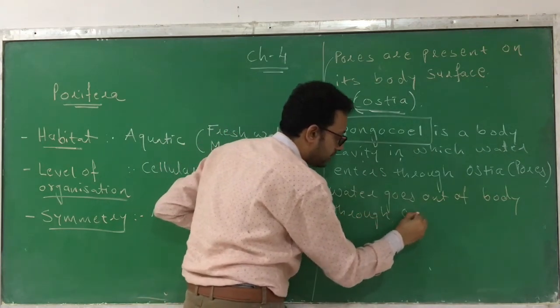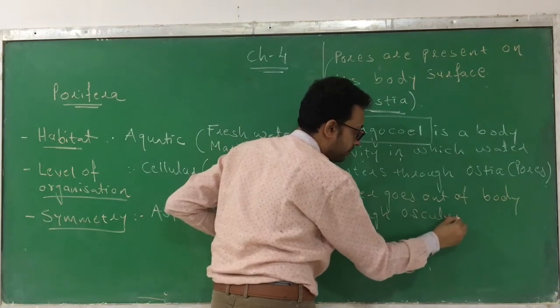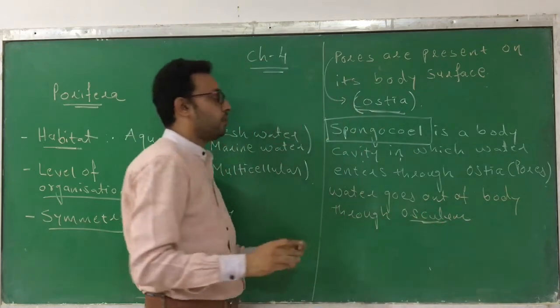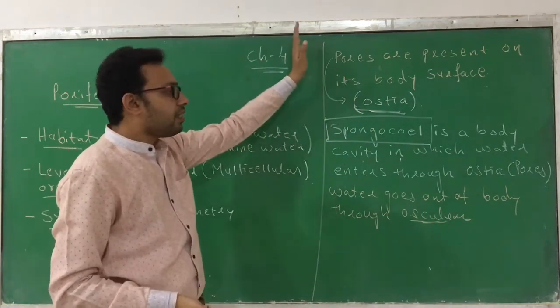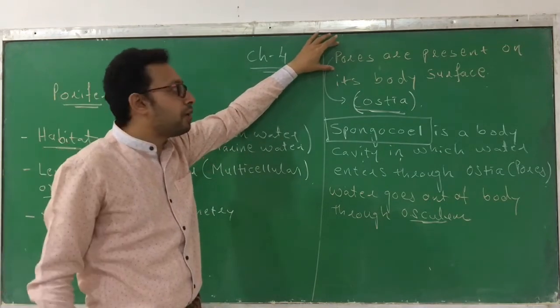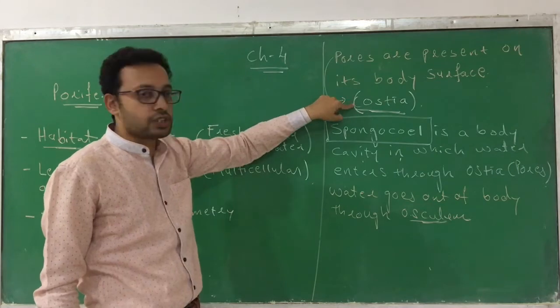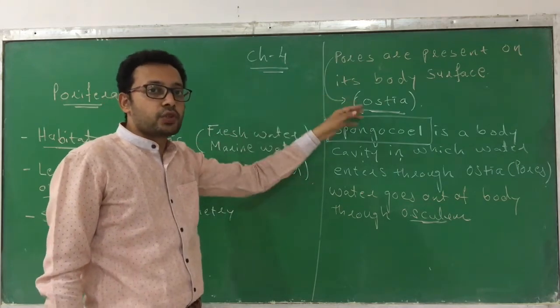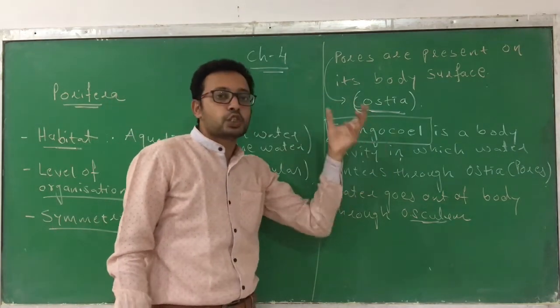You can call it as osculum. Okay, so remember what happens in it. Here they are aquatic. The water enters through the small minute pores, what we call ostia. Okay, through ostia it enters into the body cavity, spongocoel.